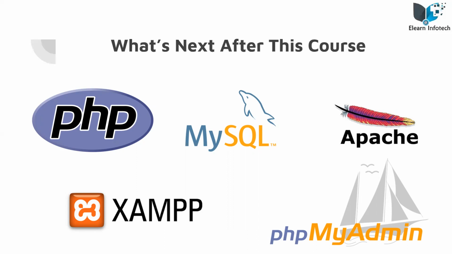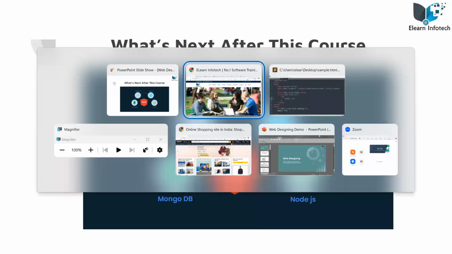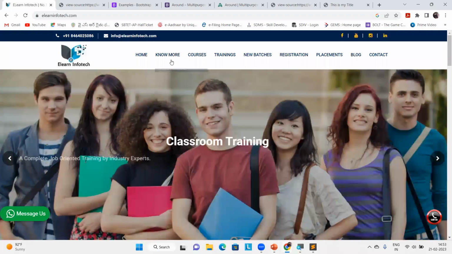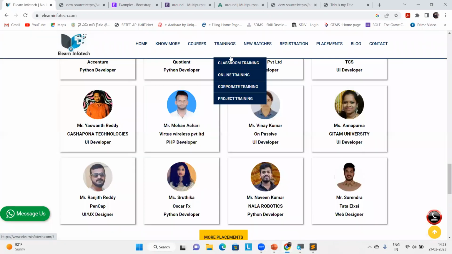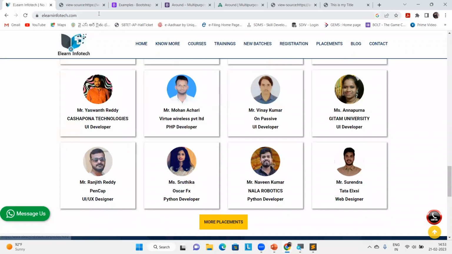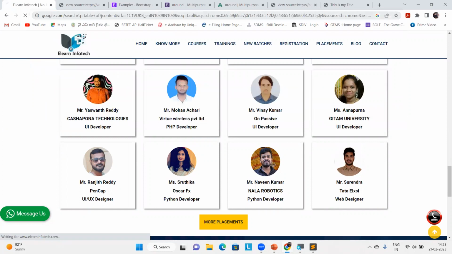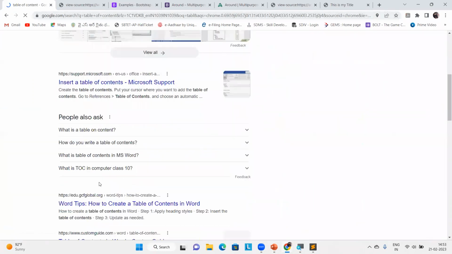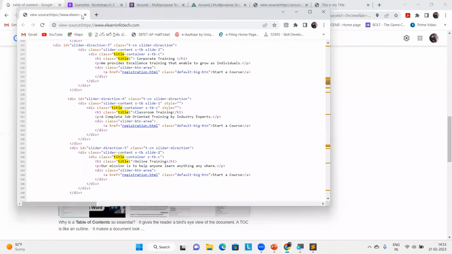Not only this, after learning, we are also providing some tools. Let me show you some tools. After you successfully learn, if you want to design any content, we are also providing some tools to you, like a tool called Word HTML.